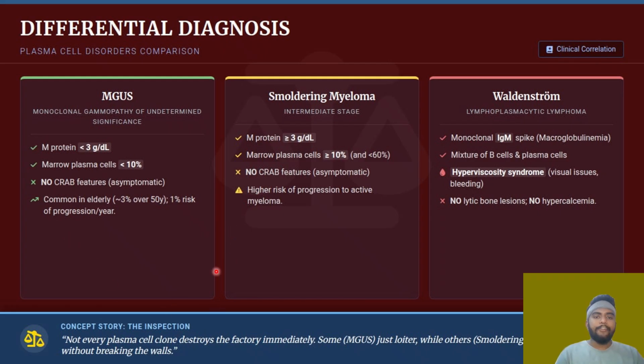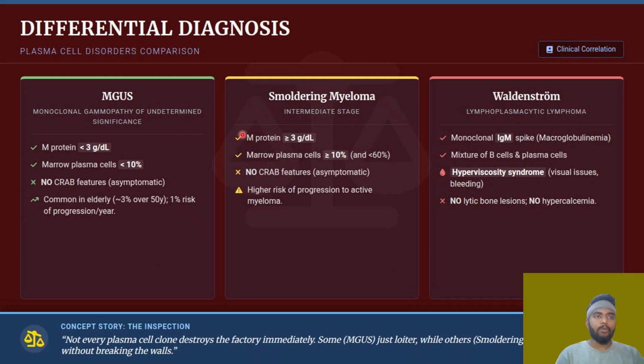And smoldering myeloma. So whenever you write about myeloma in your pathology paper as an essay question or whatever, you have to mention the differential diagnosis, MGUS, and also smoldering myeloma. Smoldering myeloma can be asked separately as a short answer. Smoldering myeloma is nothing but an intermediate state.